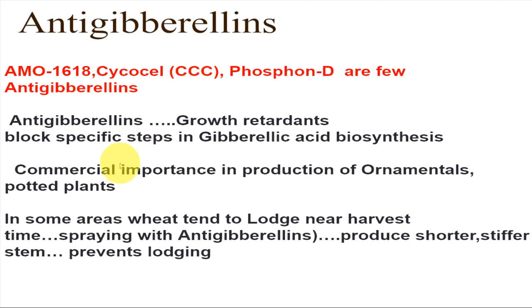And in many areas where wheat plants tend to lodge near harvest, that means they grow very tall and then they lodge, it affects the crop yield. But with a spray of anti-gibberellins they remain short, they produce shorter, stiffer stems, so lodging is prevented and yield is also good. So in this way anti-gibberellins show practical or commercial importance. So students, we have discussed all aspects of gibberellins.